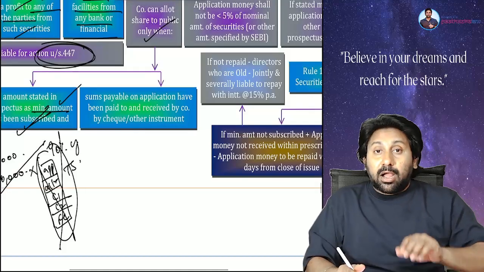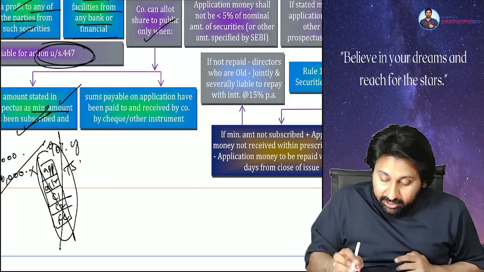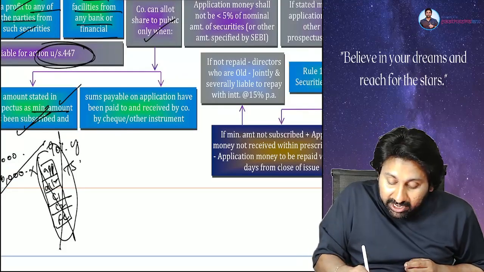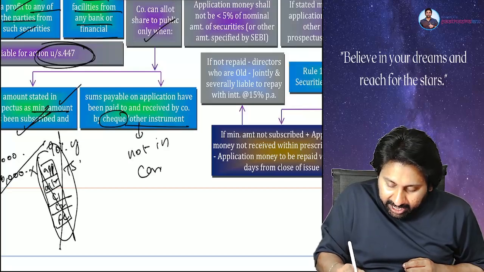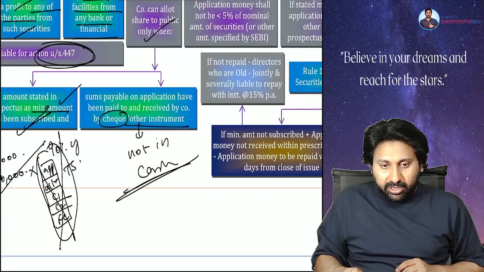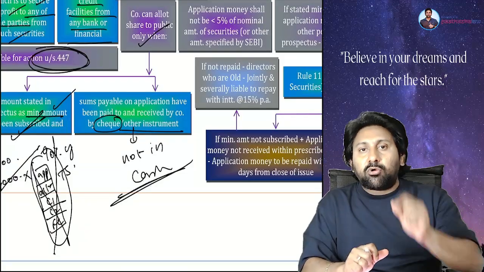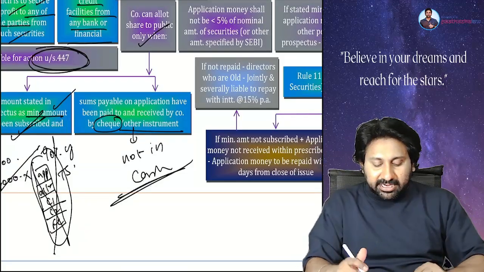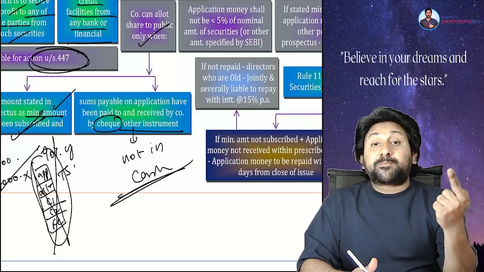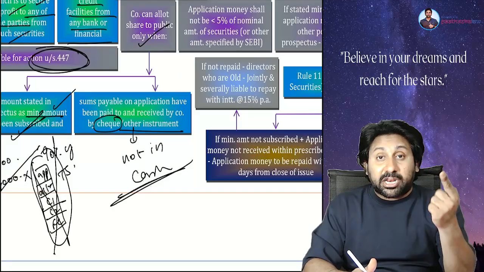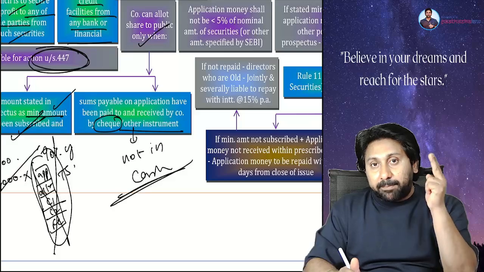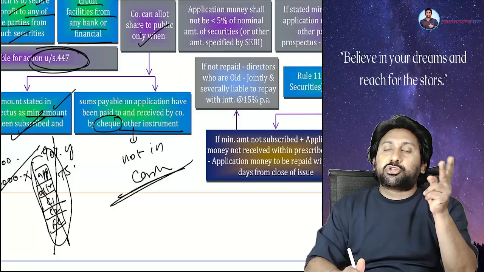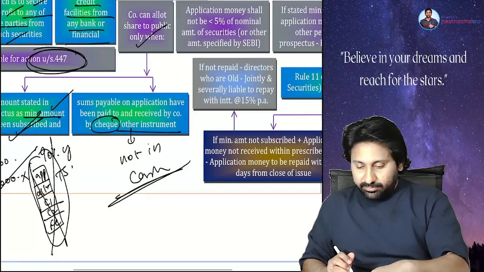Next, application money collected should be collected only by check or any other instrument, not in cash. Okay, 2 conditions. When you can go for allotment, 2 conditions must be satisfied. The amount stated in the prospectus as a minimum subscription has been subscribed, and the sum payable on application must be paid by a check or any other instrument, not by cash.